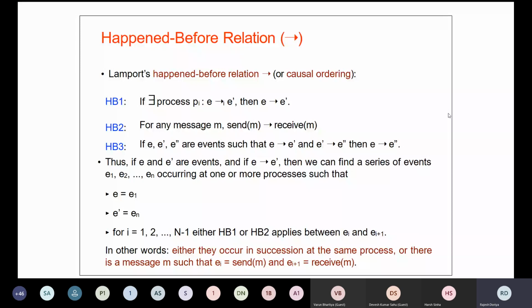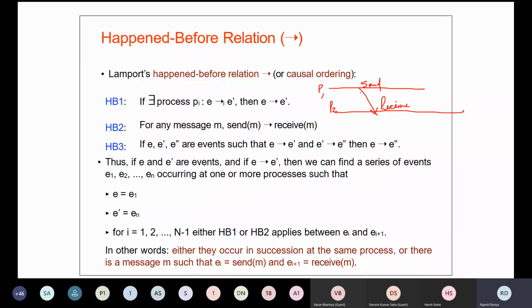If there are two processes, let's say this is process 1 and this is process 2, this is how they can communicate together. This is your send message and this is your receive message. We can say that the send message is always going to happen before the receive message.